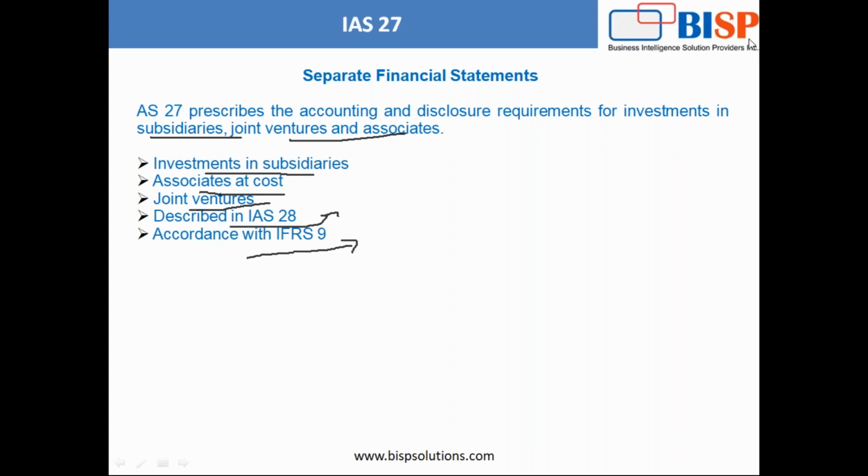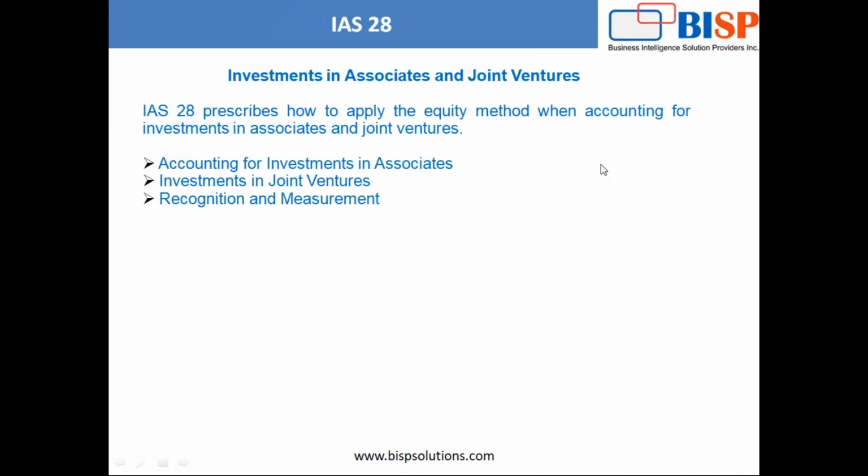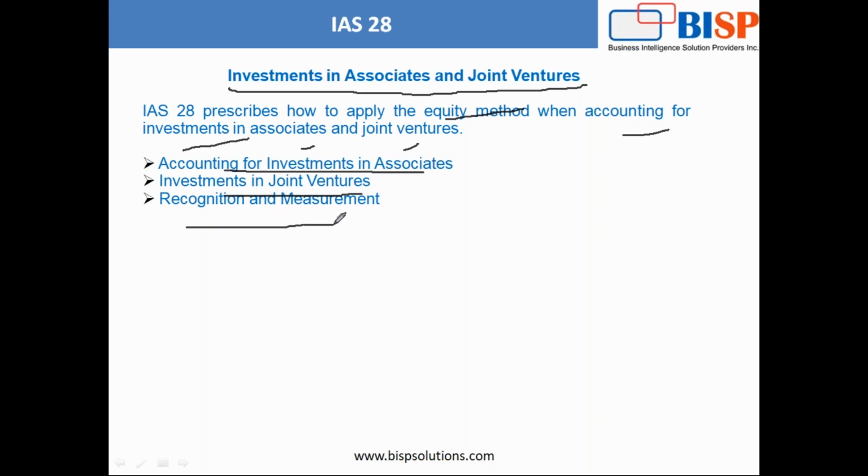IAS 28 standard. So IAS 28 says this prescribes how to apply the equity method, the equity method when accounting for investments in associates and joint ventures. So investment in associates and joint ventures is International Accounting Standard 28. So accounting for investment in associates, investment in joint ventures, and recognition and measurement. This is also a part of consolidation.